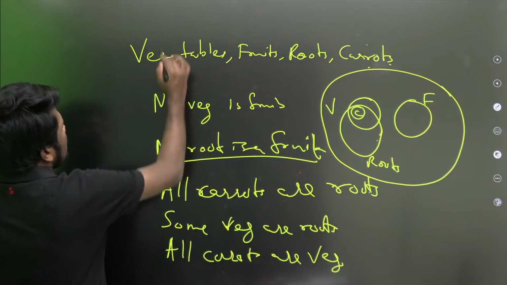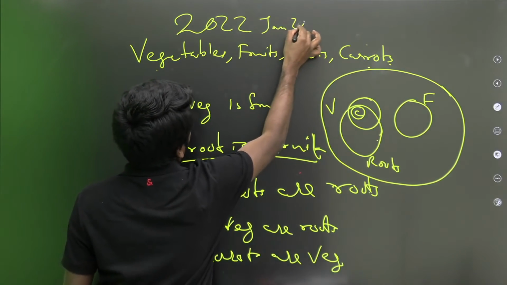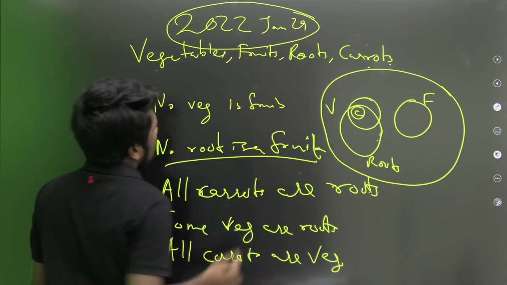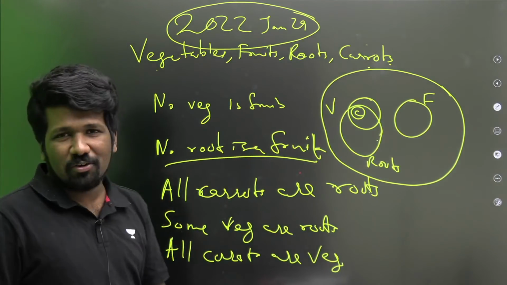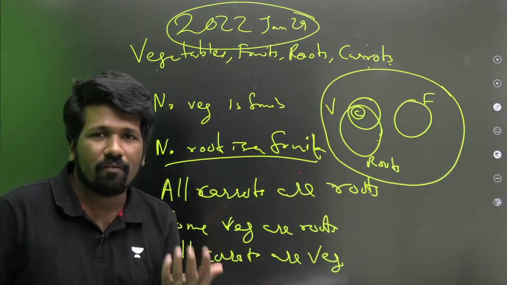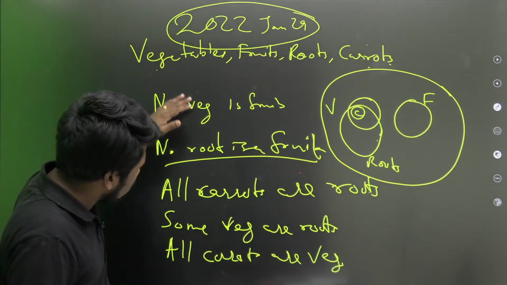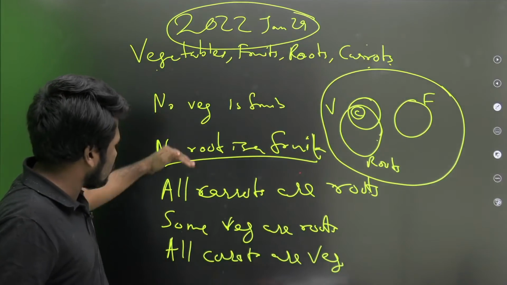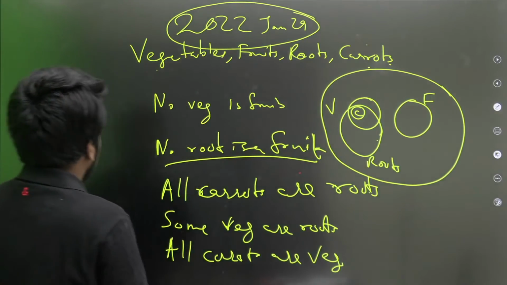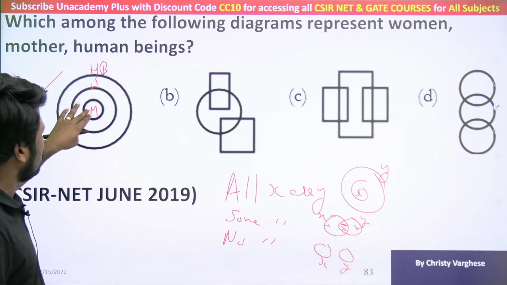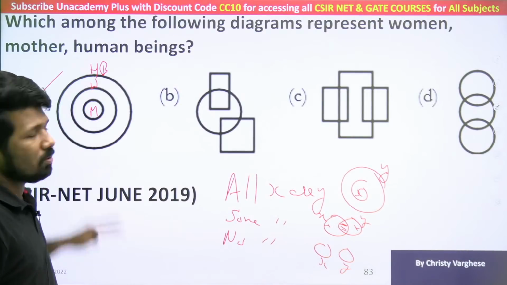This was a question which was asked in 2022 Jan 29 Earth Science Part A. Definitely you will not get such a question about fruit, root, carrot, but another Venn diagram question maybe you will get. So this is how you should analyze: you try to list out what all the properties are and how they are connected. In the previous question it was easy because the connection was so simple. All mothers are women, we already know. All women are human beings, we already know.